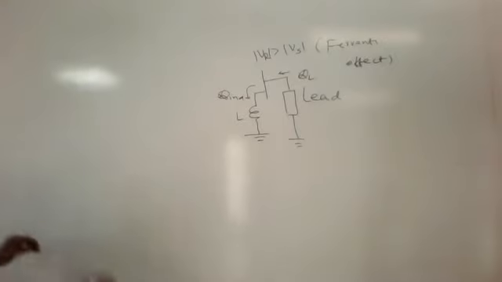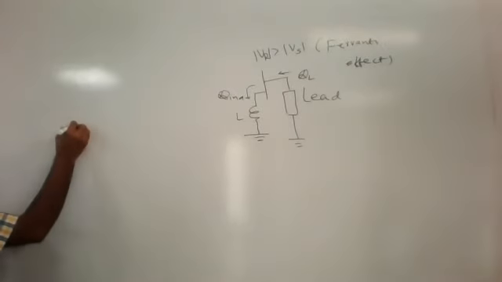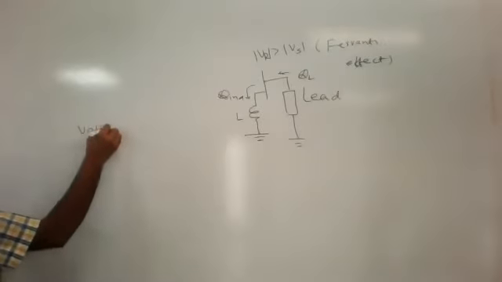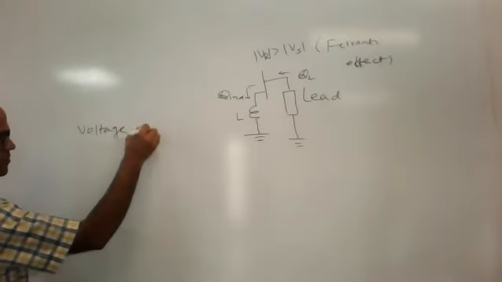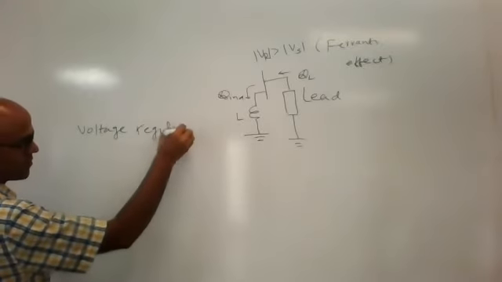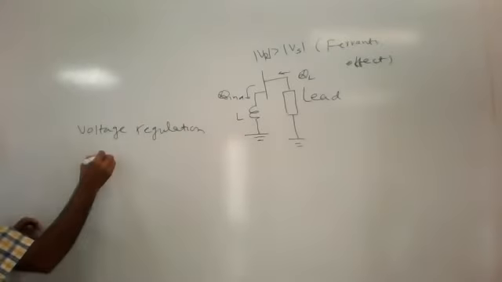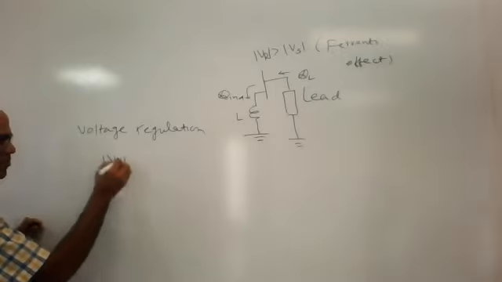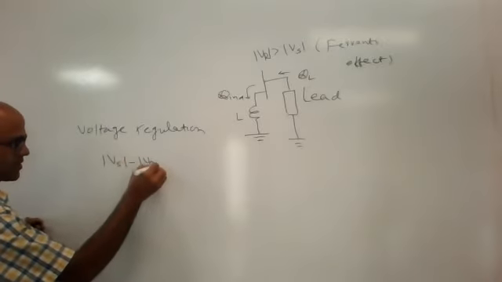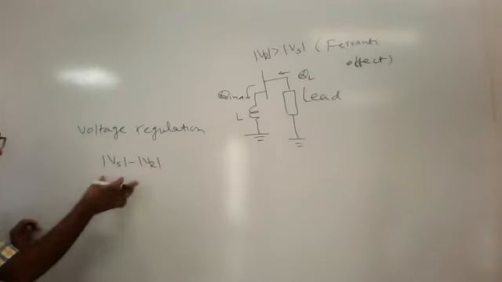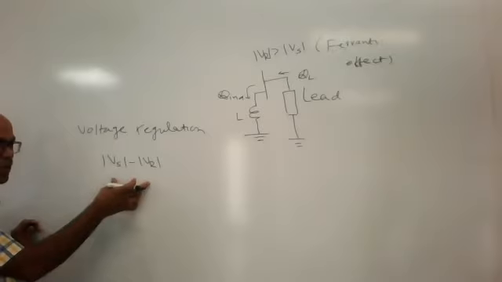What is the expression for voltage regulation? This is Vs minus Vr, that is the change in voltage at the load side.